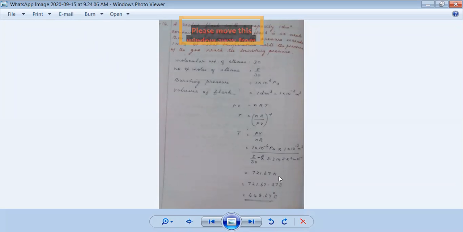721.67 Kelvin. So if you subtract 273, you are getting 448.67 degrees centigrade. Therefore, when you raise the temperature to a level of 448.67 degrees centigrade, the system will reach a pressure of 1 megapascal. At that pressure, the container will burst. So that is the thing.